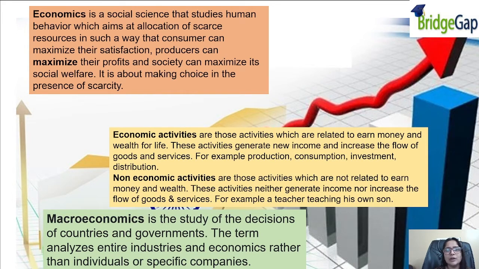Alright. So scarce means limited. With limited resources we have to fulfill our unlimited wants. So we have to allocate those resources in such a way that we are completely satisfied and we are efficiently putting them to use. It is about making choices in the presence of scarcity. For example, if I have one resource, of course I have many choices: I can allocate it to process A, process B, or process C. So this is my choice. We have to make a choice in the presence of those limitations, that scarcity.